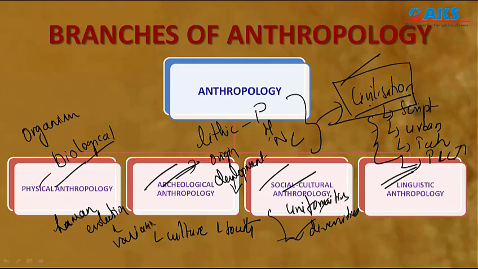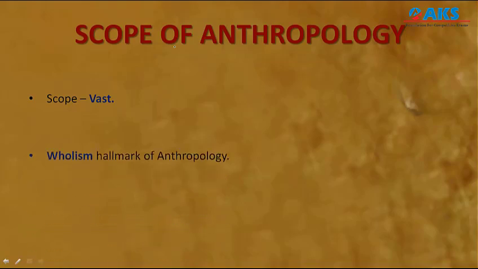Now let us understand what linguistic anthropology is all about. It is the branch which studies language in relation to culture. Here language is studied in relation to culture, and it focuses its attention on the emergence, divergence and dynamics of language in relation to culture and society. So this is how the branches of anthropology can be studied. Do not worry about all these things. It seems a little exhaustive, but don't worry, AKS is with you. We will make each and every topic very crisp and lucid.